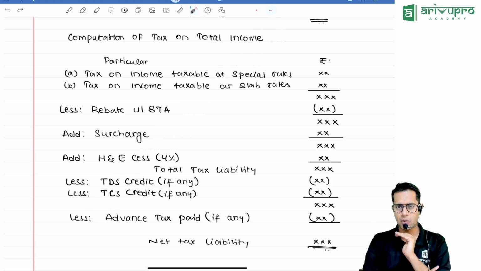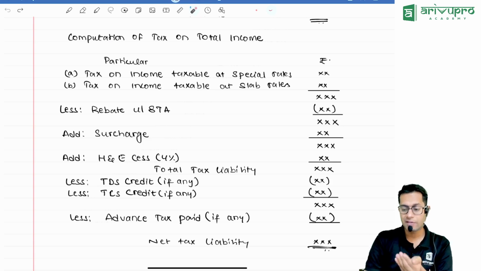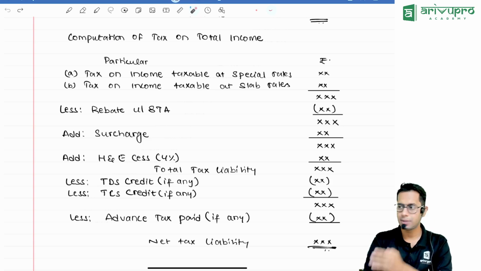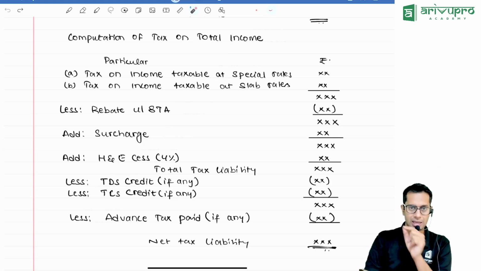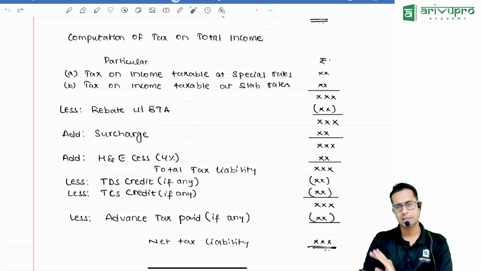Whatever amount is there now, on that you apply surcharge if applicable, and then apply health and education cess if applicable. So this is the total amount of tax which you have to pay. From this, if you have any TDS credit, TCS credit, please subtract that, because that is a credit available with you that you don't have to pay so much tax. Then subtract advance tax if you have paid any. You'll get your net tax liability.